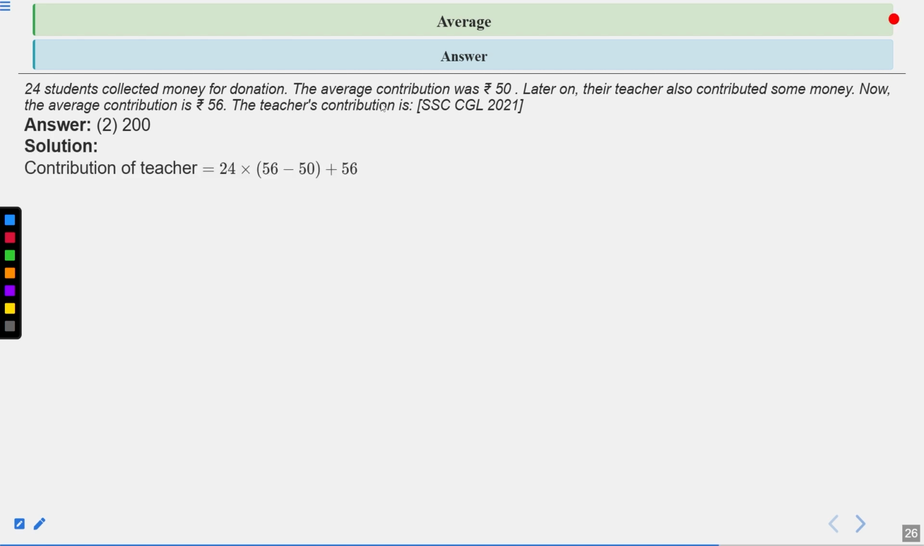So the contribution of the teacher will become 24 into 56 minus 50, plus 56. Which is equal to 144. 24 into 6, we get 144 plus 56. So it will become 200 rupees. So the second is the correct answer of this question. Next one.